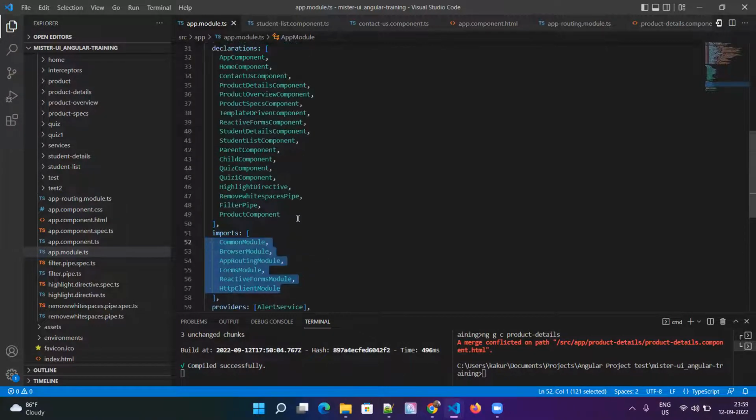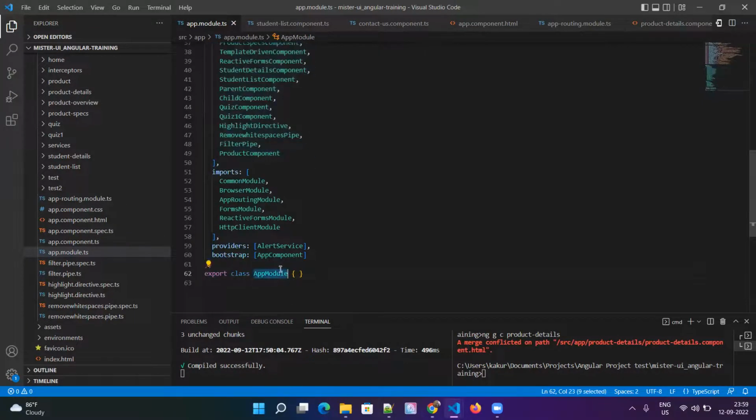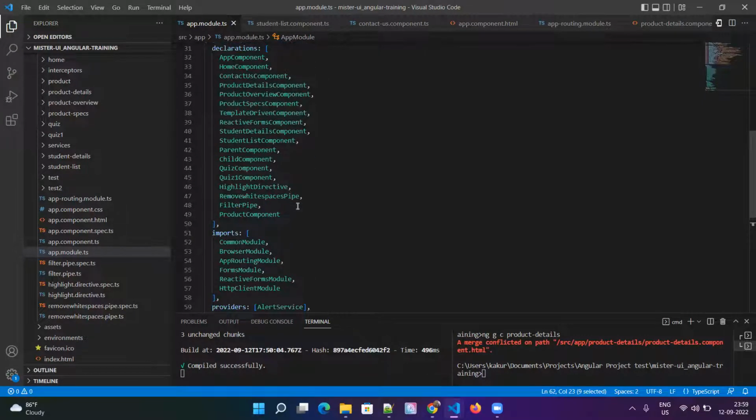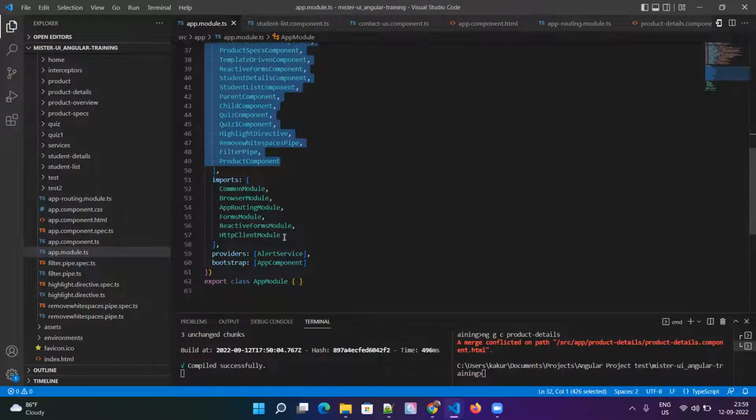And these are components, directives, pipes, part of this Angular, and these are all created by you, by the developer. If you have custom modules, you can import them to the app module. Apart from that, all these are created as part of either the Angular framework or third-party modules.